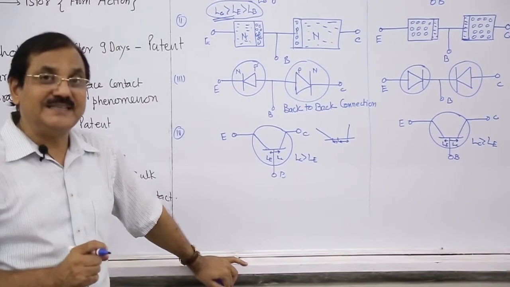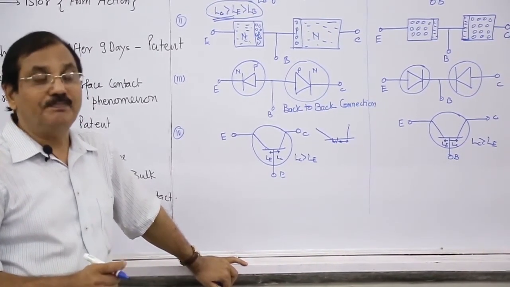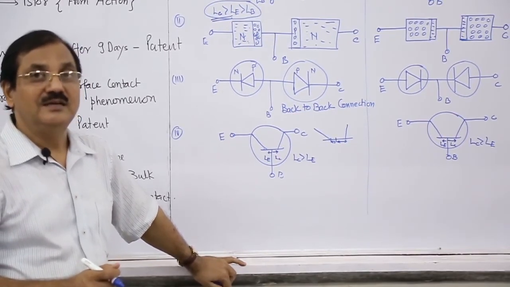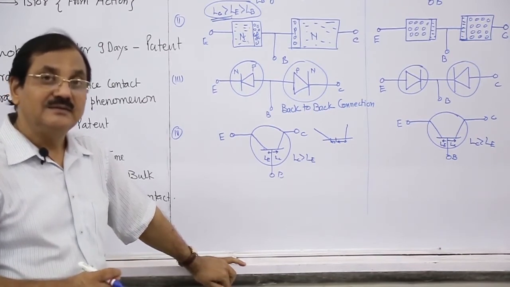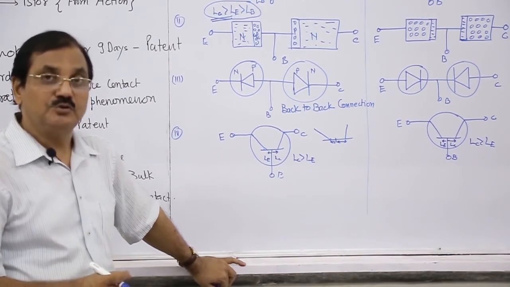The second point is regarding the doping concentration. The doping concentration in the emitter is large in comparison to the collector, and both are greater in comparison to the base.